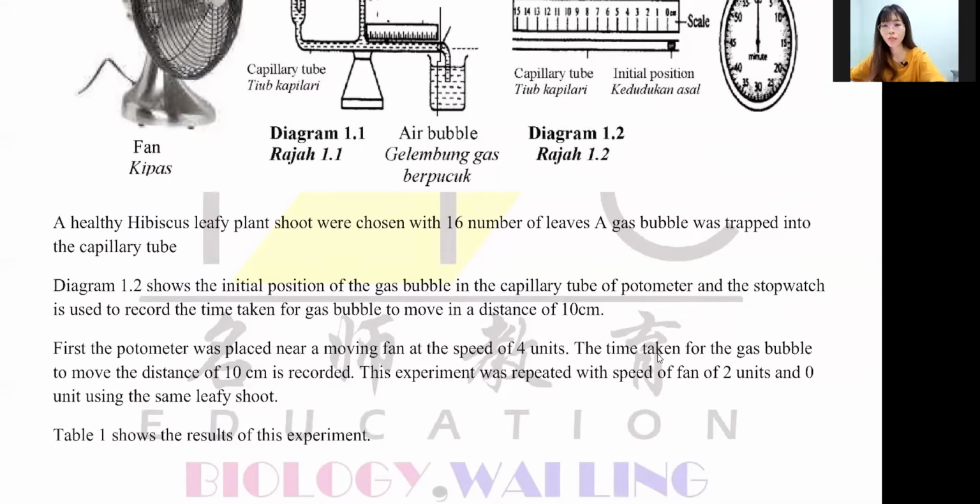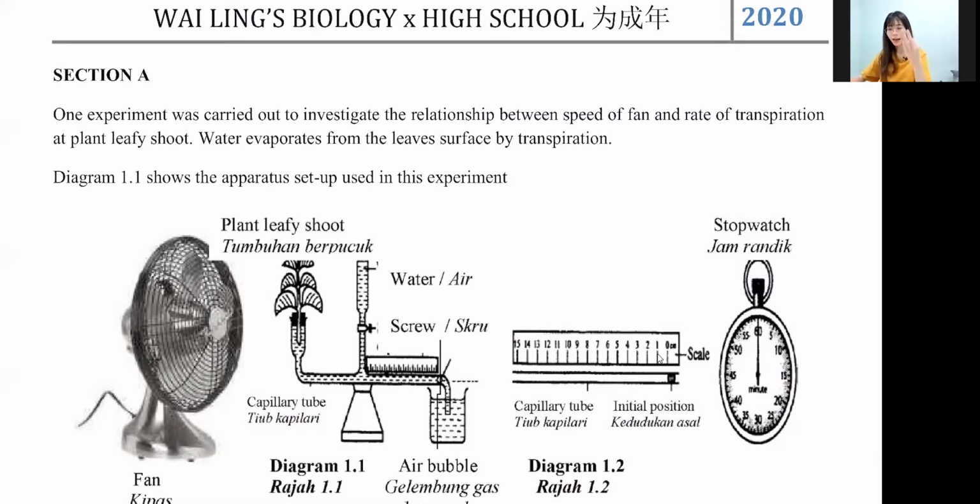First, the potometer was placed near a moving fan at the speed of 4. The time taken for the gas bubble to move a distance of 10 cm is recorded. The experiment was repeated with the speed of fan of 2 units and 0 unit using the same leafy shoot. Table 1 shows the result of the experiment. So in this question here, what is important? Okay, I know the question is very long sometimes, but you have to make sure that you finish reading the question. Number one, find the MV, find the ORV, find the constant, find the RV.